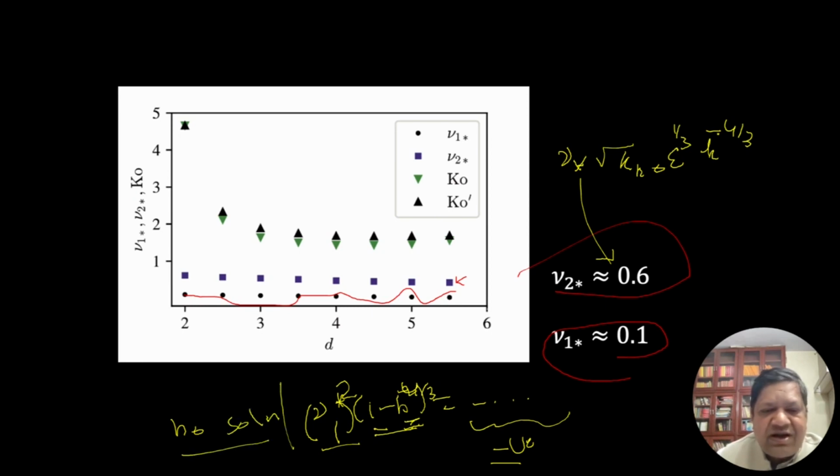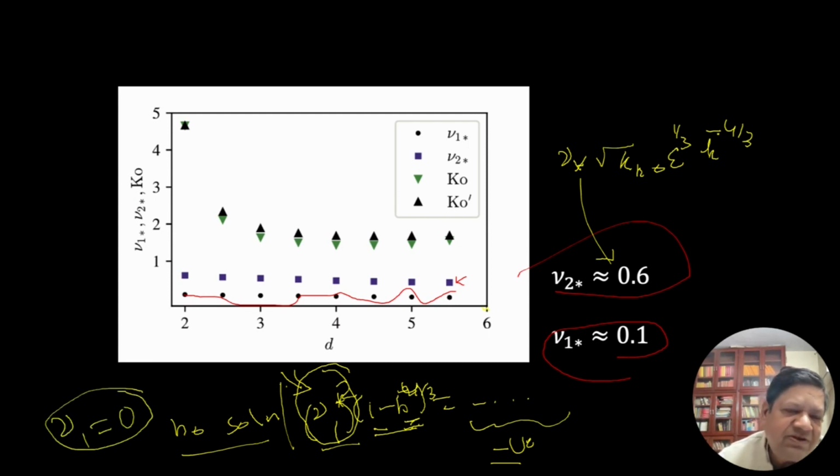I will try to get an iterative solution and see whether we can get 0 as a solution. But in any case, we find that at present there is a contradiction. So nu1 has no solution for d equal to 6. So that's where I believe that at d equal to 6, Kolmogorov minus 5/3 is not a solution, but nu1 equal to 0 is a solution.